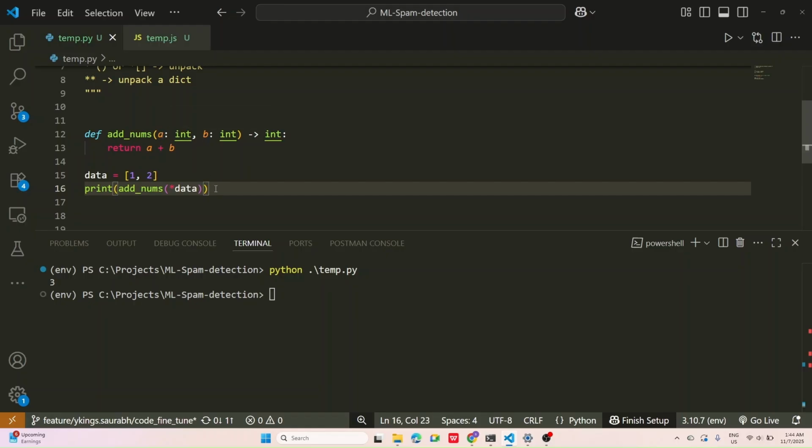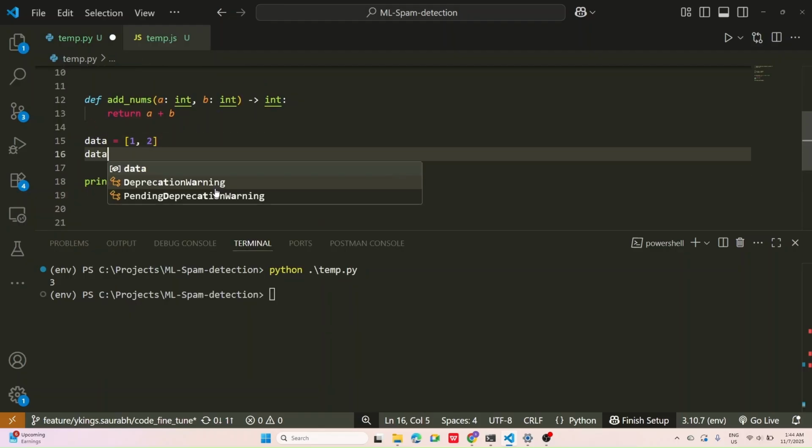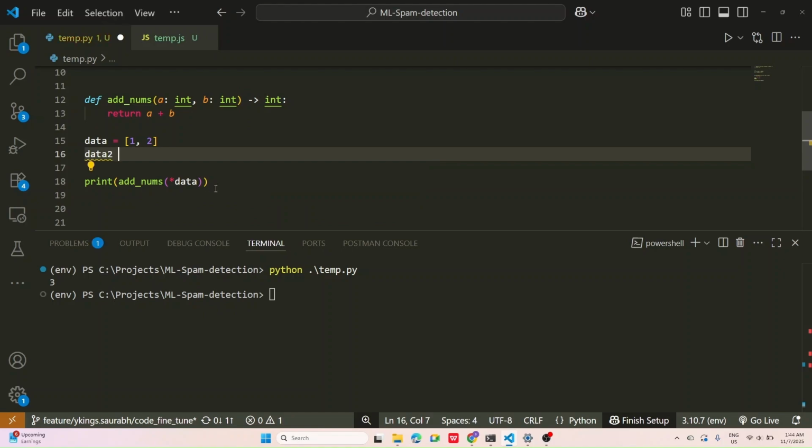Similarly, the same will happen if I define kwargs. Let's say there is a dictionary which contains a with some value, and b with, let's say, 10.